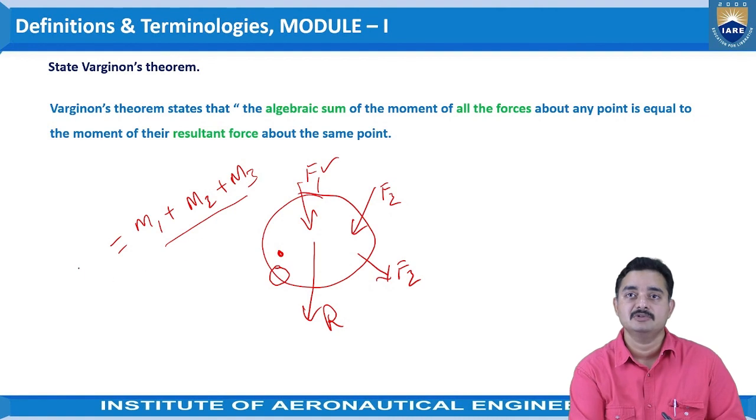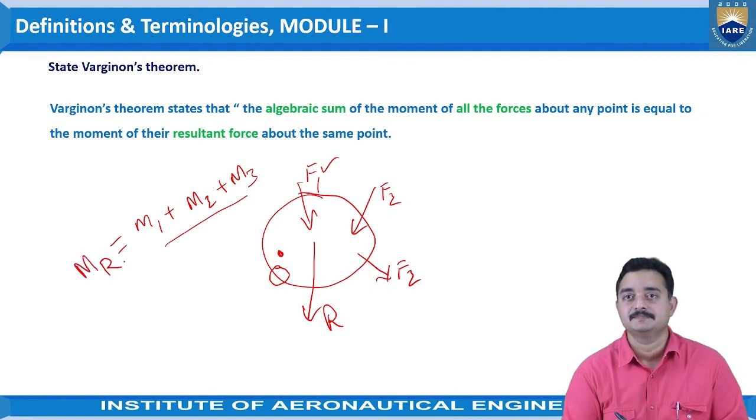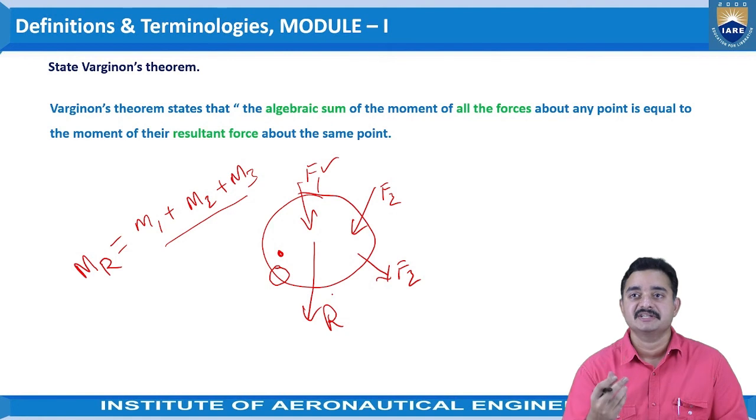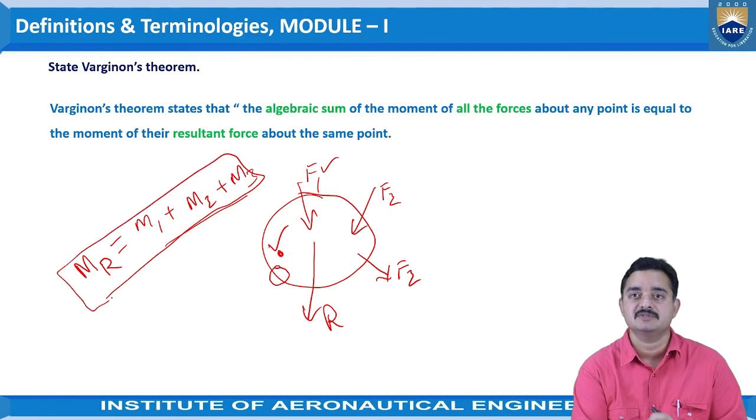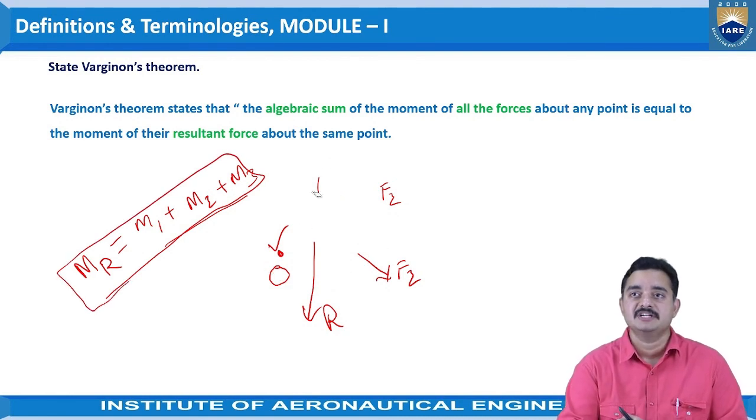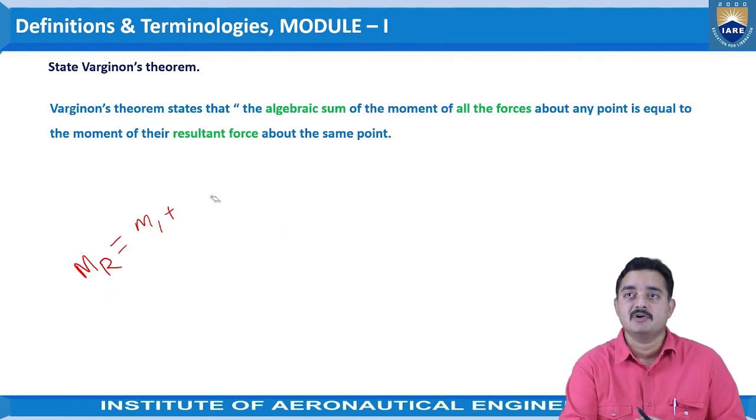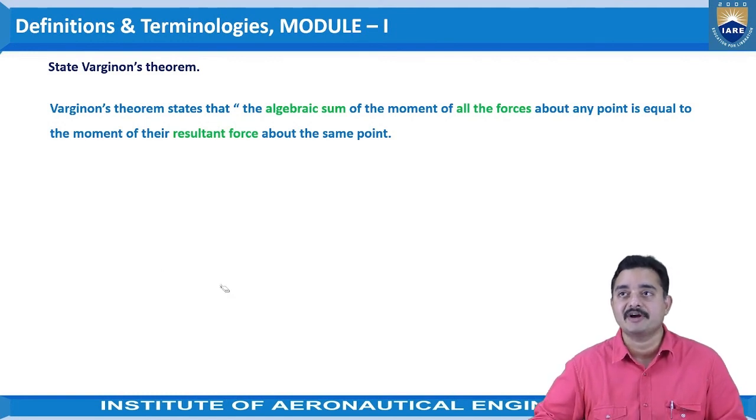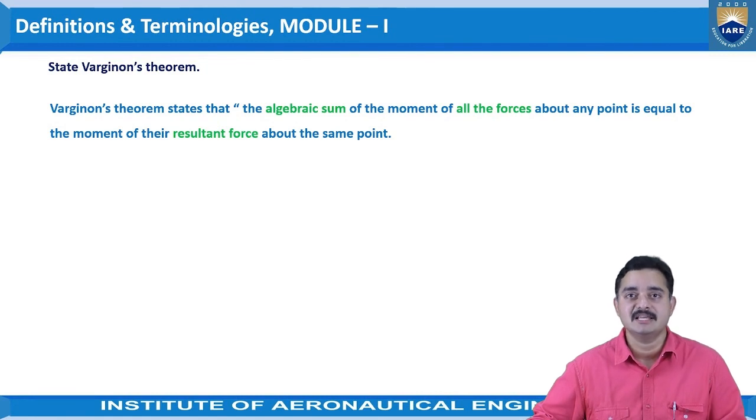This would be equal to the moment of this R, the moment that is created by the resultant force R, considering the same moment center. That would be equal. This is what Varignon's theorem states. Okay, so the statement is given as: the algebraic sum of the moments of all the forces about any point is equal to the moment of the resultant force about the same point.